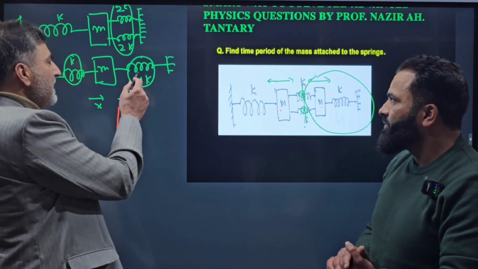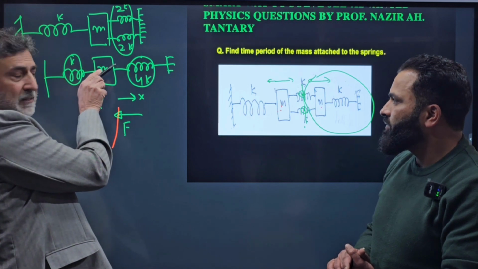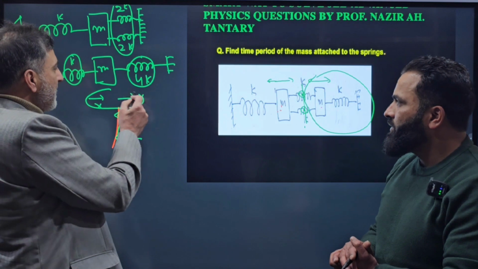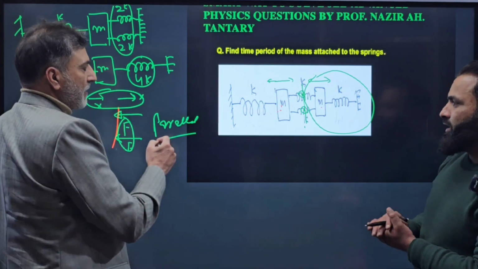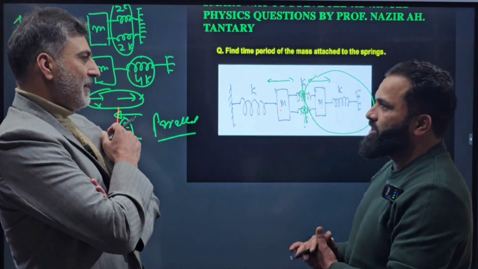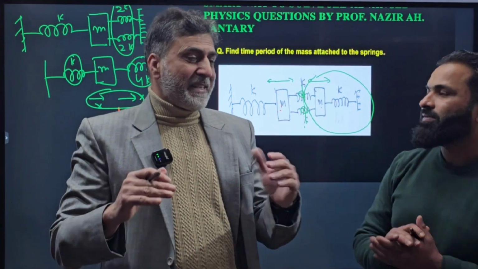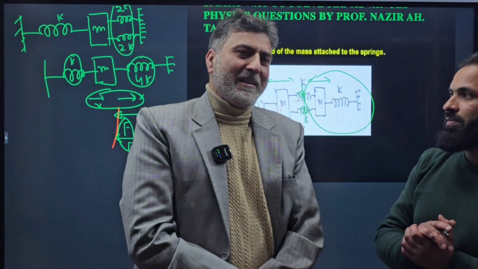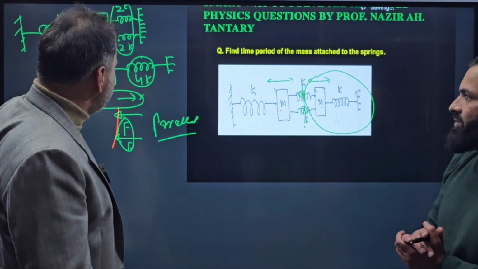When this gets compressed, it will produce a force in this direction. When this gets stretched, it will also create a force in the same direction. So forces have added, and the stretch is the same. So by this definition, they are in parallel. Basically, what we have to find is the direction of force and the direction of extension. If the directions of force are the same, and the forces add up and the stretch is the same, then they are said to be in parallel. So by definition they are in parallel, though seemingly they seem to be in series.